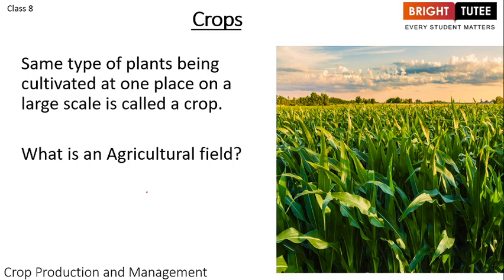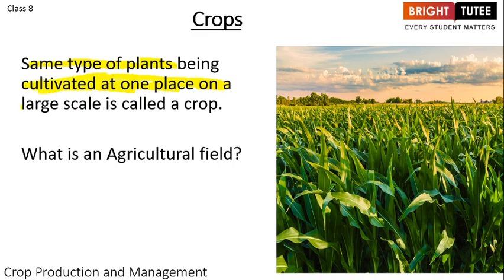When I talk about the term crop, we are talking about the plants that we are growing in our daily life. But understand that this term is used for the same type of plants that are being cultivated at one place on a large scale. Large scale cultivation is very important whenever we are talking about crops.